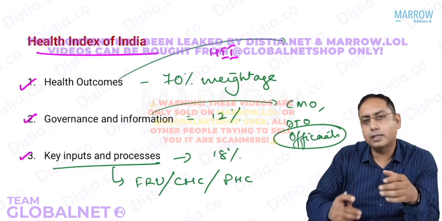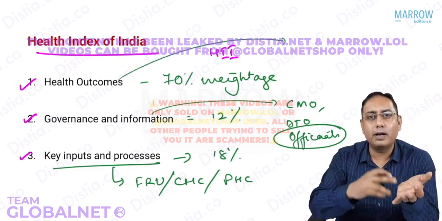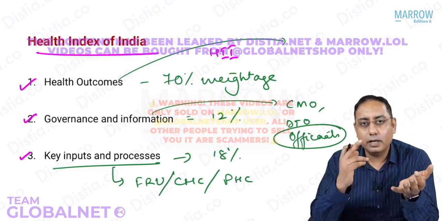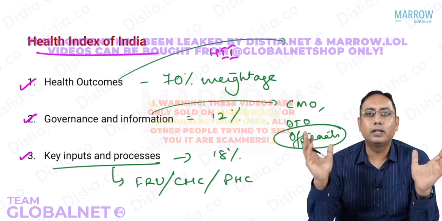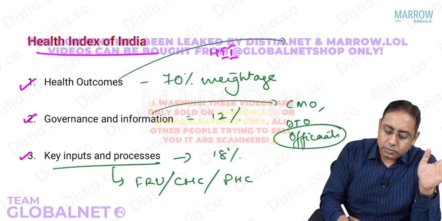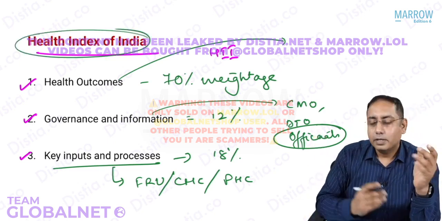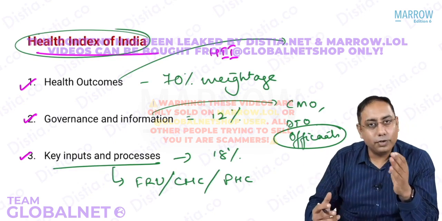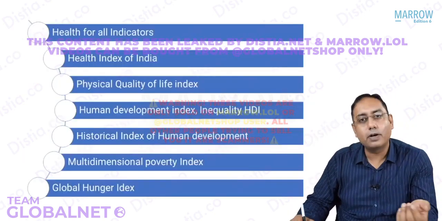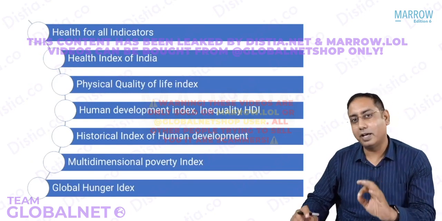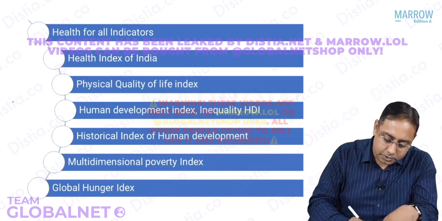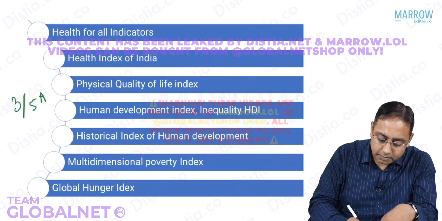Health outcome is measured, that same answer. Health outcome includes infant mortality rate, how many ENCs we did, how many PNCs we did, how many institutional deliveries, all the NFHS 5 indicators. So that is what the Health Index of India is. So these are just 2-3 indicators for you to know. With that, I think we have covered all the topics about all the development indicators that we have in India. Beta, please note, it is a 3 by 5-star MCQ topic.